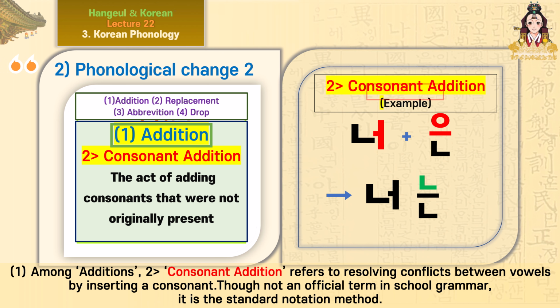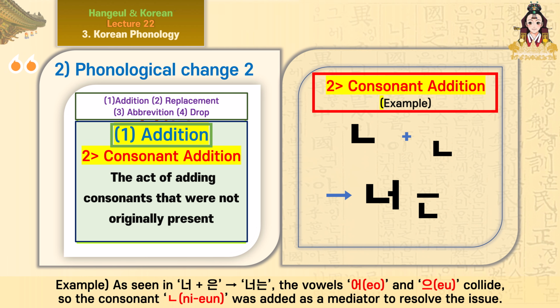Among additions, 2. Consonant addition refers to resolving conflicts between vowels by inserting a consonant. Though not an official term in school grammar, it is the standard notation method. Example, as seen in na plus un, na nun. The vowels a and u collide, so the consonant niyun was added as a mediator to resolve the issue.